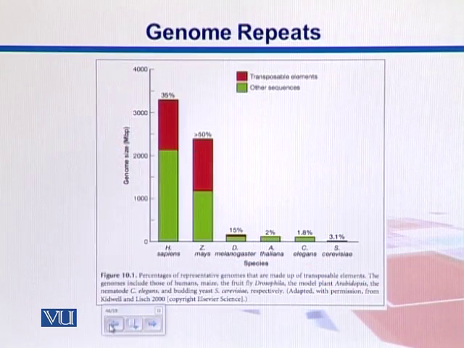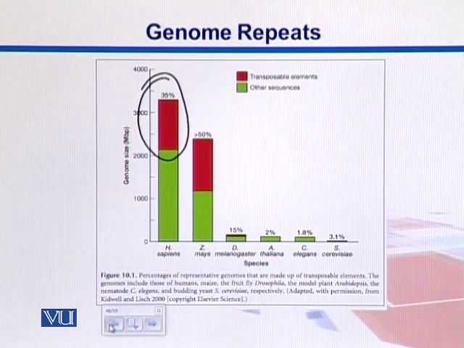Here in this diagram we can see the proportion of these transposable elements. Red ones are transposable elements, whereas the green ones are other sequences. We have different organisms like Homo sapiens, humans, Zea mays, then Drosophila, Arabidopsis, C. elegans, and Saccharomyces cerevisiae, the yeast. We see that in the human genome, transposable elements make up 35%. That is a big number.